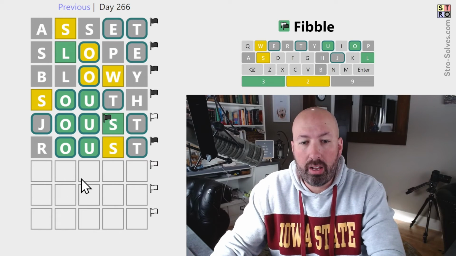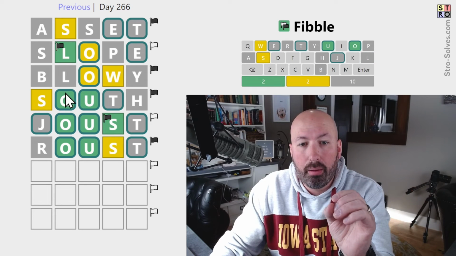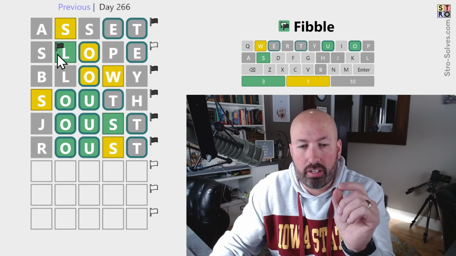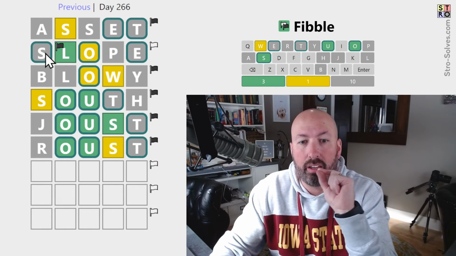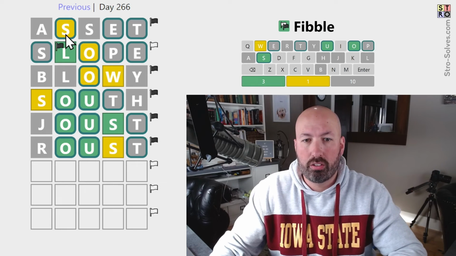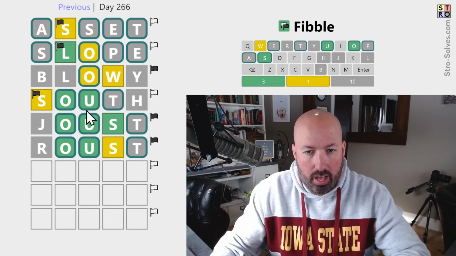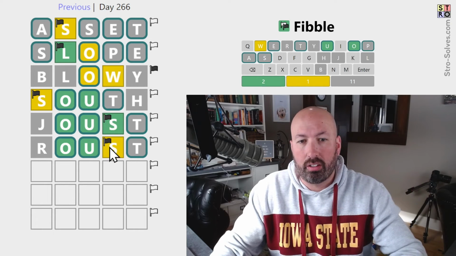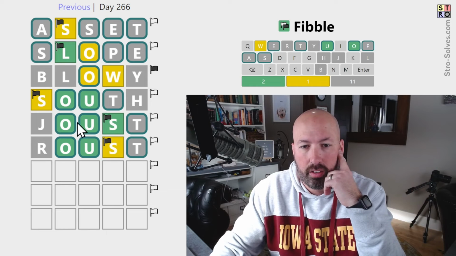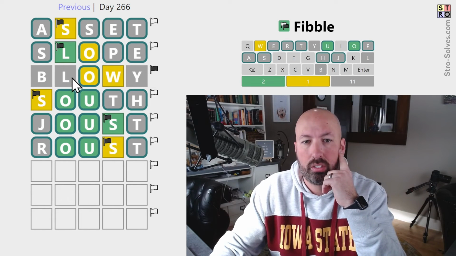Oh, you know what we know now? We know the green L is the lie, because we know there's an O here. Okay, let's go back here for a second. The green L is a lie, which makes the gray S true. Okay, so this is the lie. This is true, this is true, this is a lie. So all of these S's are lies then, because we know the gray S is true. So these are lies, these are true. This is true.